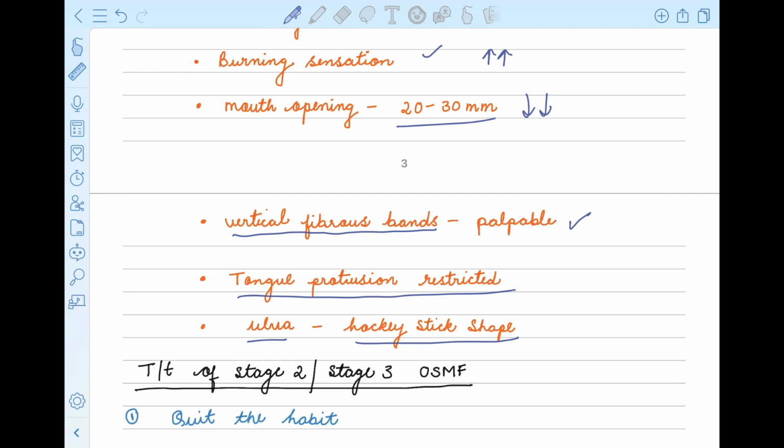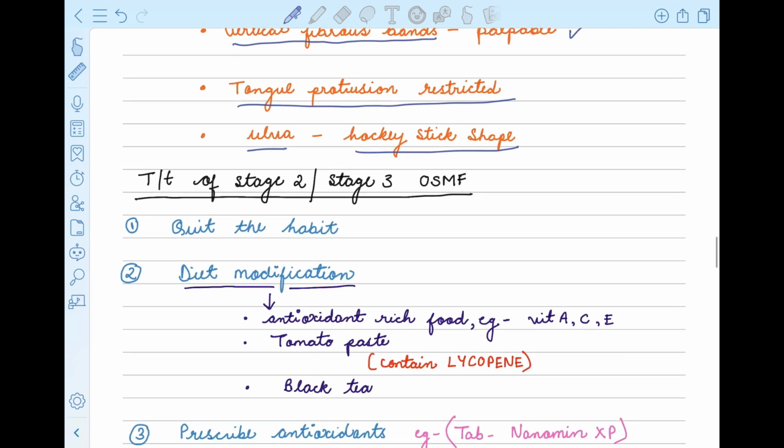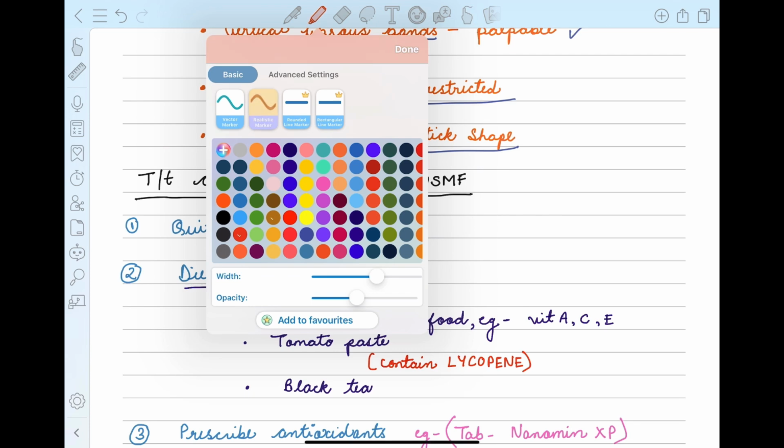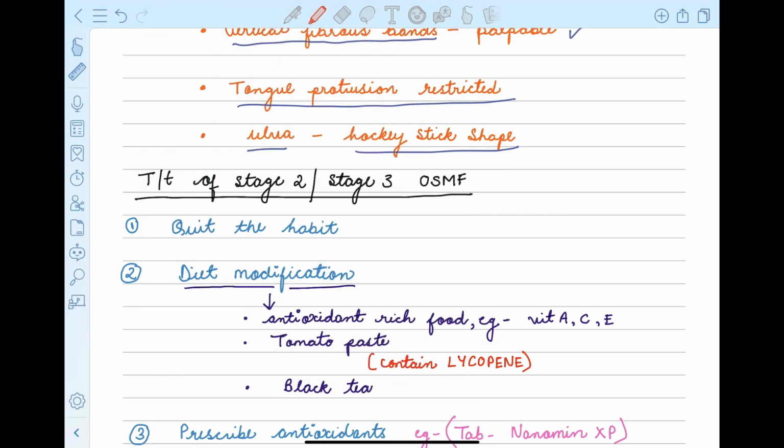So be focused. Now let's see what the treatment plans are for stage 2 and stage 3 OSMF.